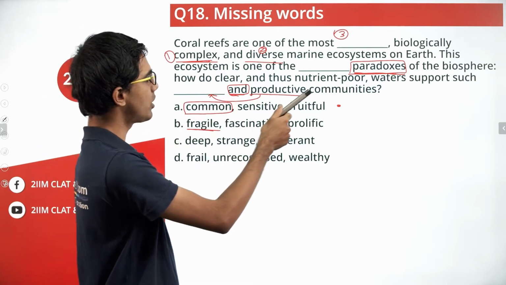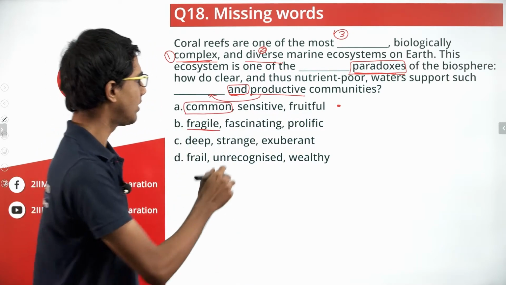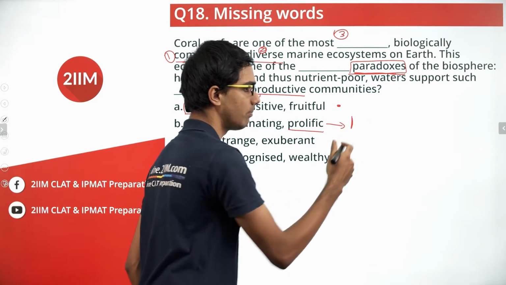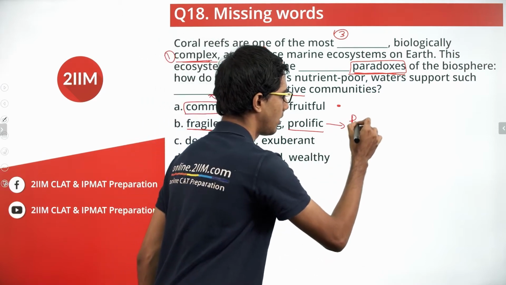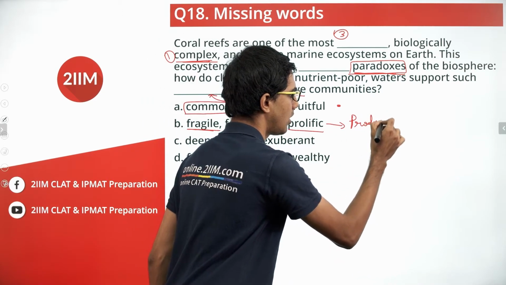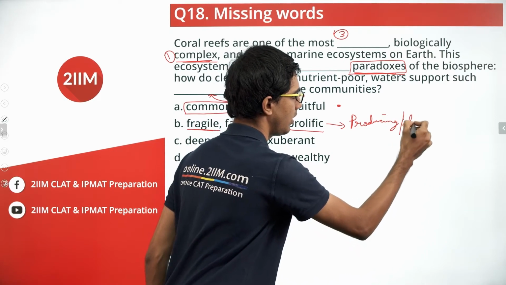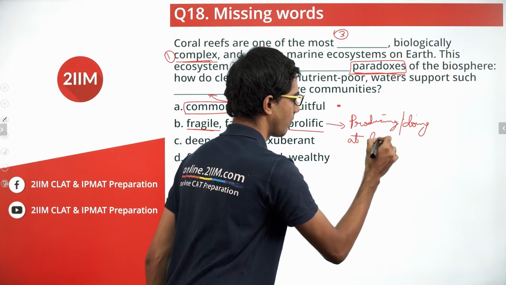How do clear and thus nutrient poor waters support such prolific and productive communities? Again, prolific is something that is related to production. I mean, good at producing something on a large scale.